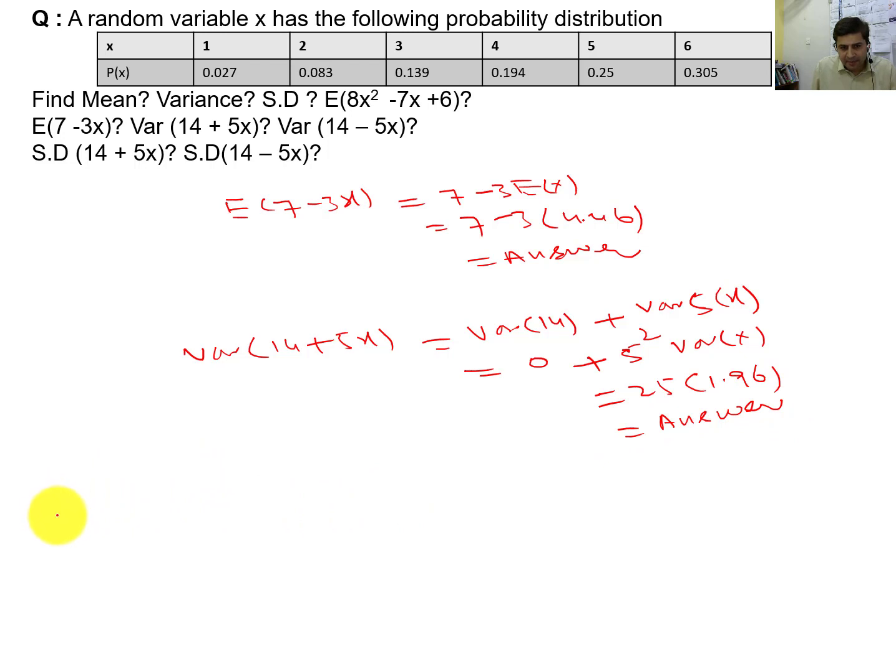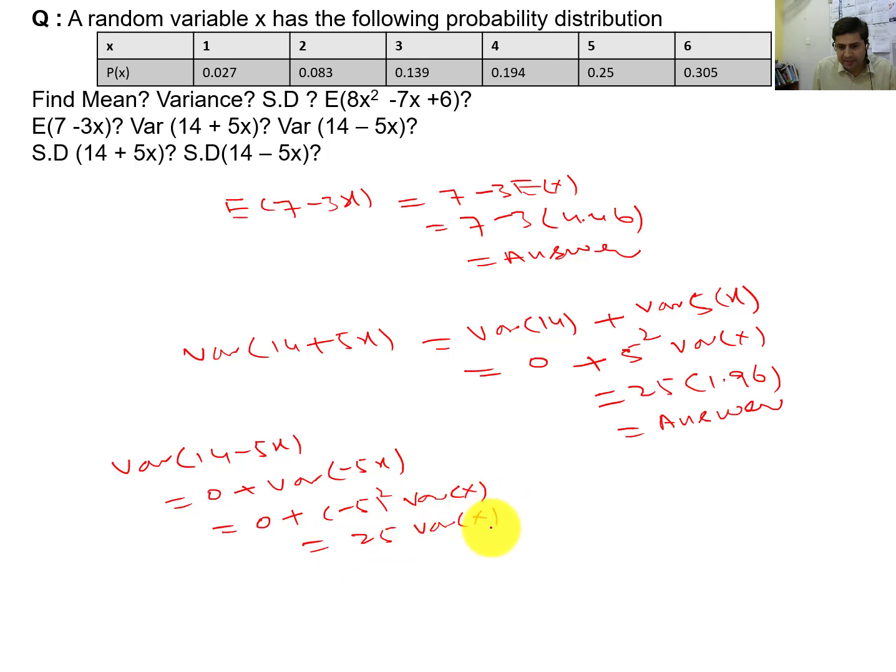Similarly, for variance of 14 minus 5x, it will be 0 plus minus 5 square variance of x, so 25 variance of x, which is 25 into 1.96. This will be the same answer.